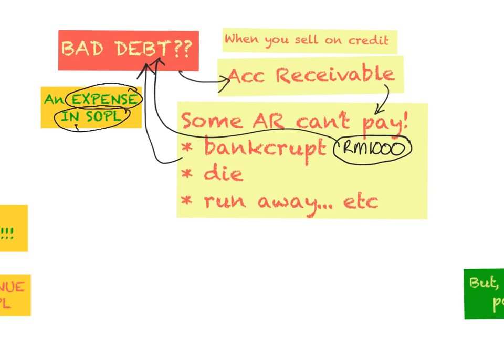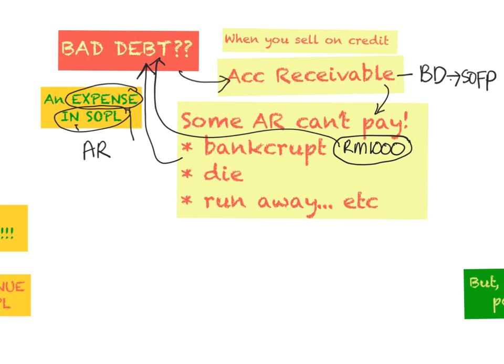And the same amount also must be deducted from account receivable, because your account receivable has got to be clean of the amount of bad debt. So whatever amount of account receivable in the trial balance must be minus the bad debt first before you can post it in your statement of financial position as your current asset. Okay, settled about bad debt.